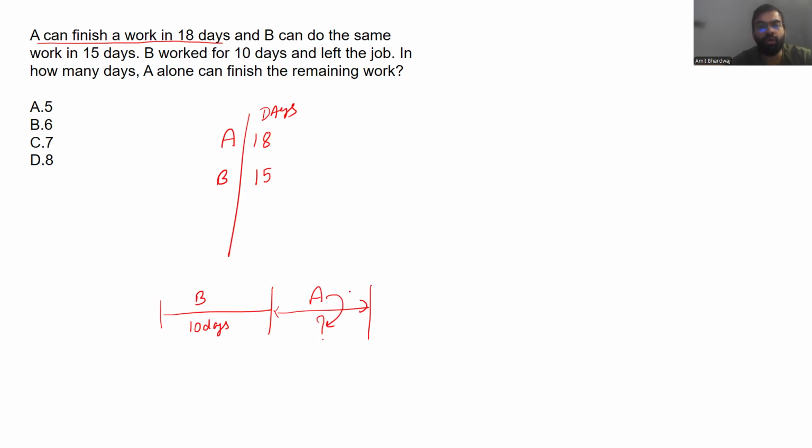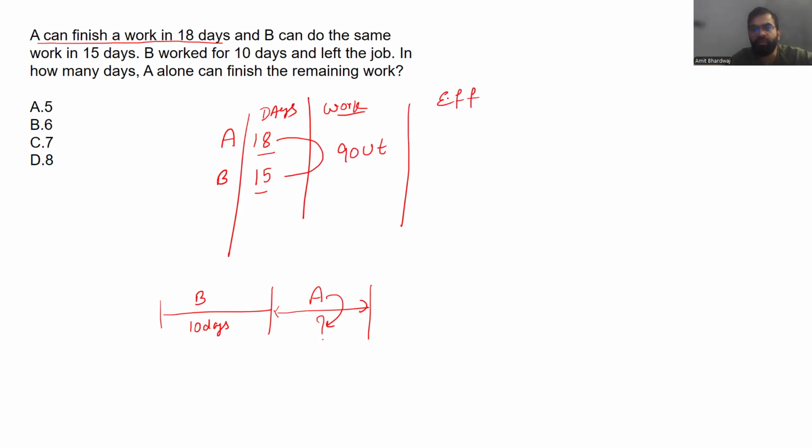So how to approach? I'm giving you a logic. It doesn't matter what type of situation is given to you, follow the method that I'm telling you. First, what is the work you want to assume? I assume a number which is completely divisible by 18 and 15, and that we know is 90. So I'm assuming 90 unit work individually they are doing.